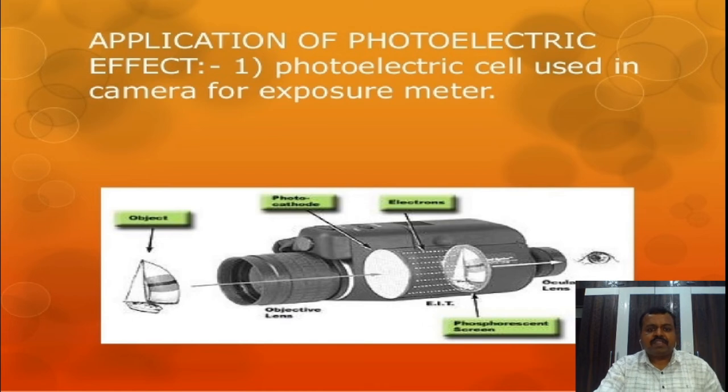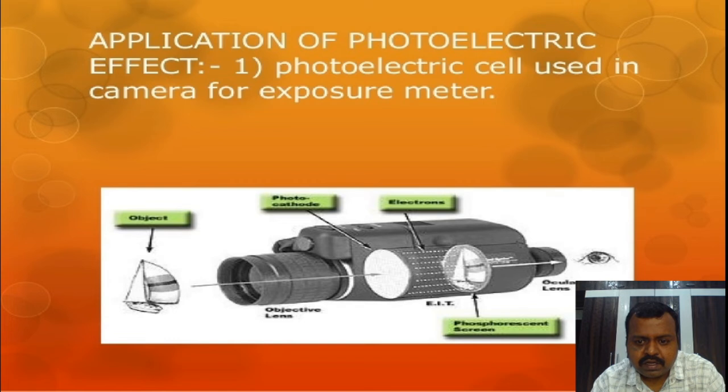These are some of the applications of photocell. First application is the exposure meter. Now the exposure meter is used along with the camera to find the correct time of exposure. This exposure meter consists of a photocell. Along with the photocell, there is a connection of a battery and an ammeter.